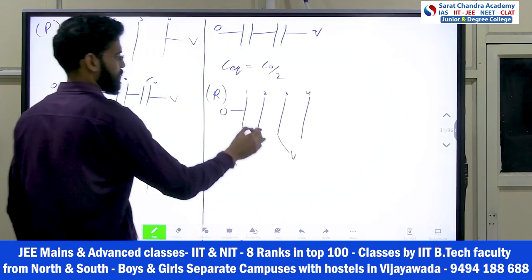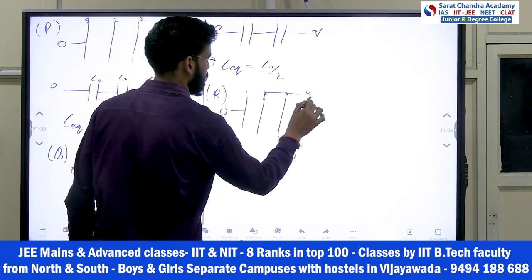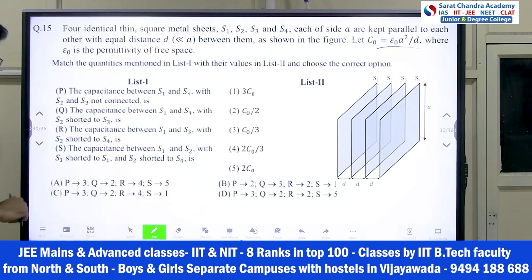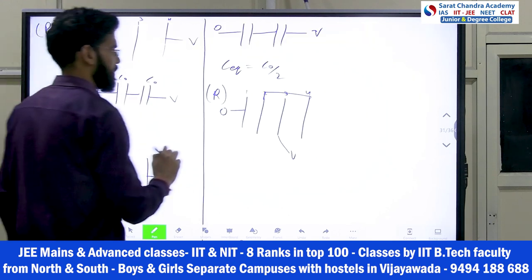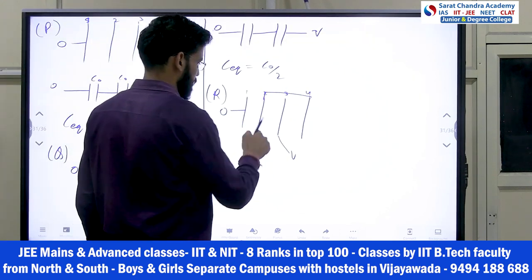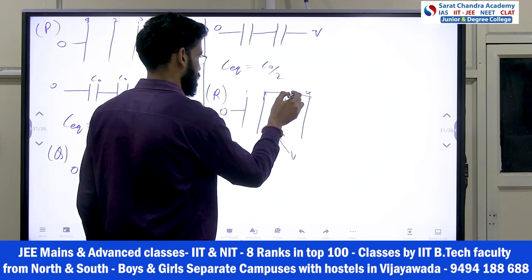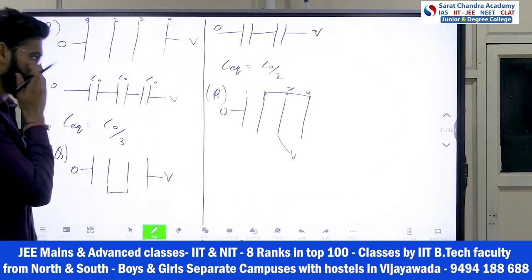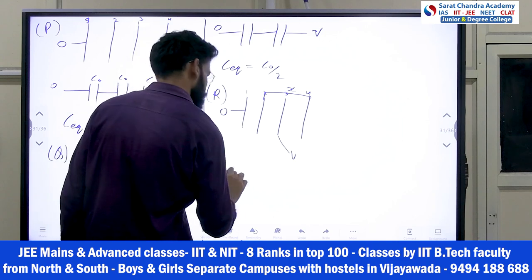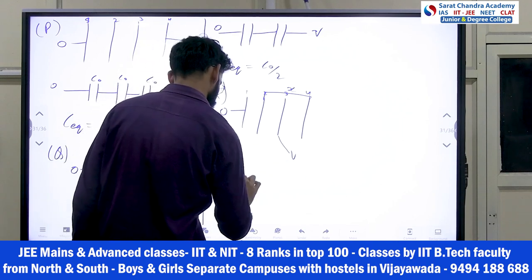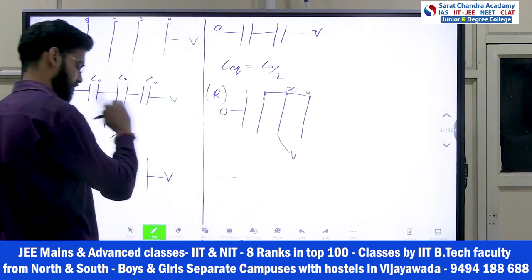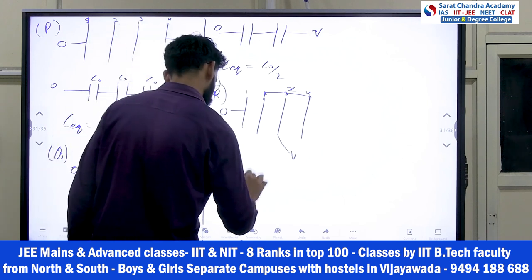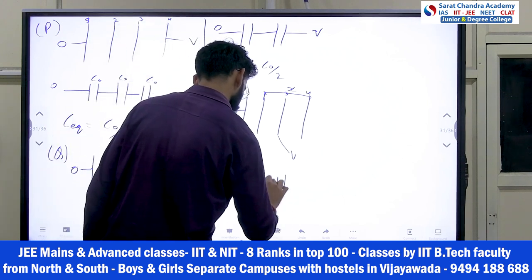Okay, and S2 is shorted with S4. This only is saying, see, S2 is shorted with S4. Okay, so I can say here they are maintained at the same potential but not connected with this one. So I can say here, let's say this potential is X. Okay, so what can we say here? 0. So this here, and then after this will be this one, and then after one here.